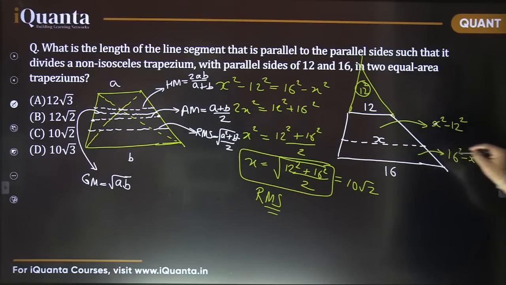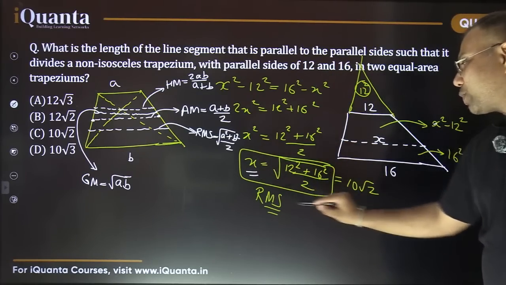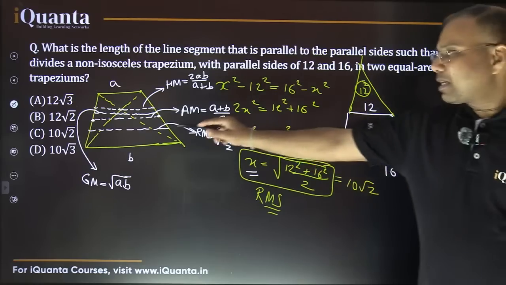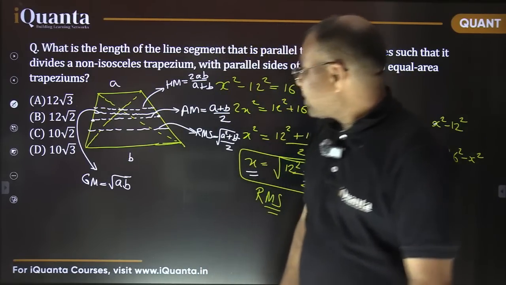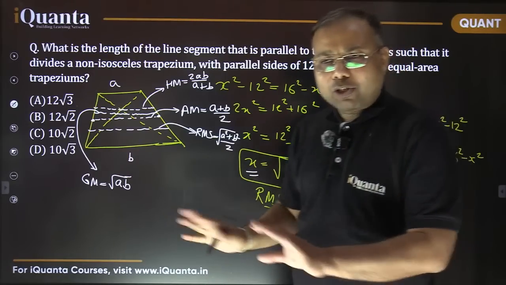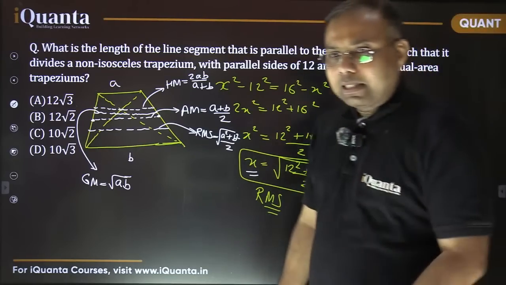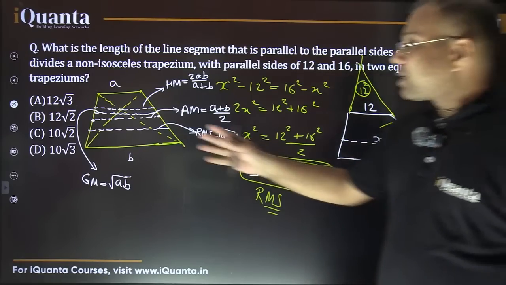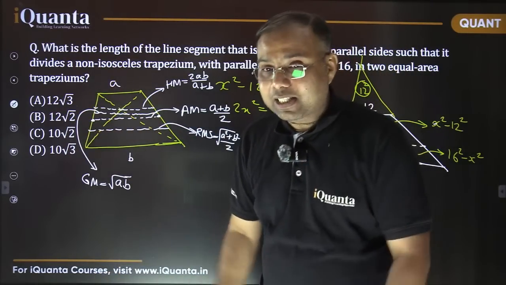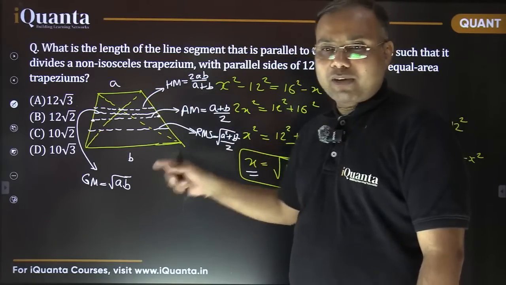Same way, the area of this trapezium would be 16 square minus x square, and because both of them must have been equal, by equating that we got the value of x, which is nothing but the root mean square of 12 and 16. So that was our result, which we can directly use also. ठीक है? You can make a note of it, it is a really important part, and this is not approximate, this is exact. Fine, Archit. No need to go for any approximation. Yes, you can certainly eliminate options using that, because the answer is going to be between 12 and 16. So if all options are above 16 other than one option, that's very nice, nothing to solve. But the options lie between those values, so we can find the exact values.